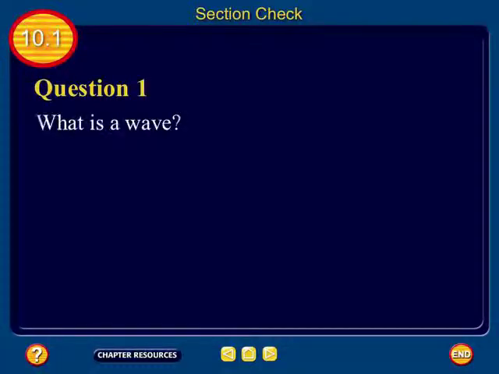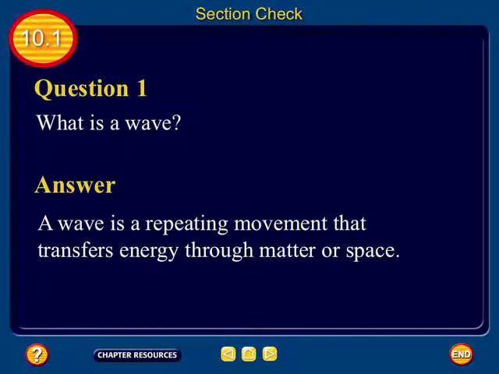All right, guys. So, real quick, let's go over a few review questions from yesterday, and then we can hit some new stuff. Okay. Number one, guys, what is a wave? It transfers energy. Okay, it's a transfer of energy. And what causes it? A repeating disturbance. Okay, so a wave is a repeating disturbance that transfers energy.